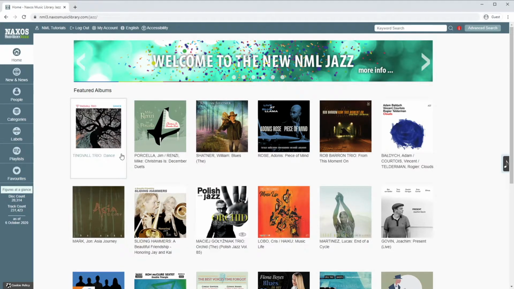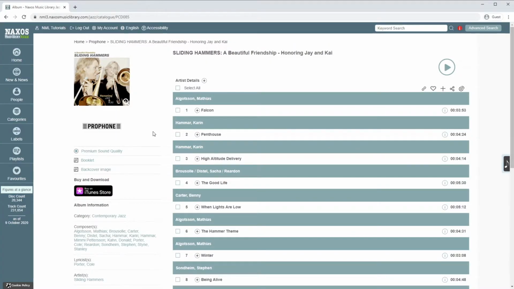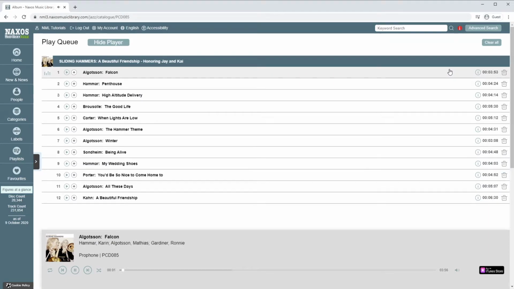Back on the home page, if you select an album on the right-hand side, you get to the album page. There are lots of useful functions on this page. Let's have a look at some of the controls. If you click the play button, the music will start playing from the beginning of the album. To hide the player and keep navigating the site, click the arrow here or the Hide Player link at the top. If you click anywhere else on the site, this will also hide the player.